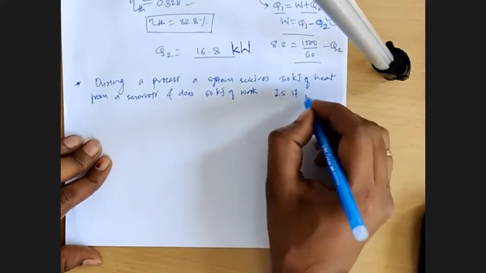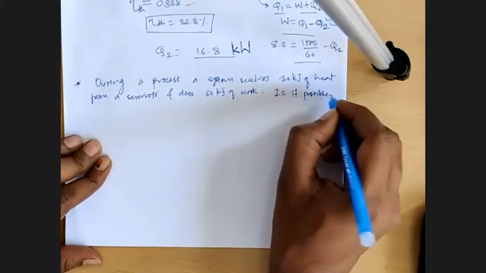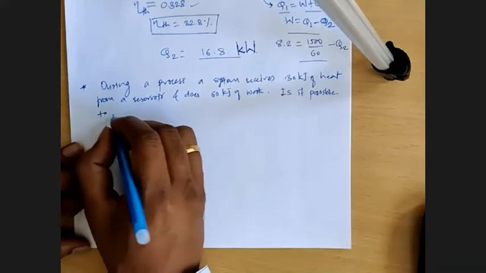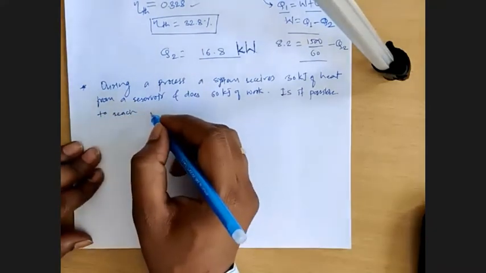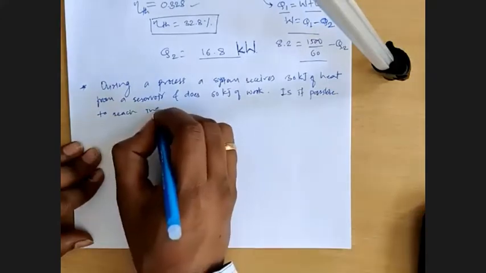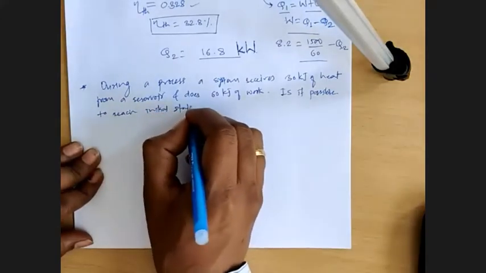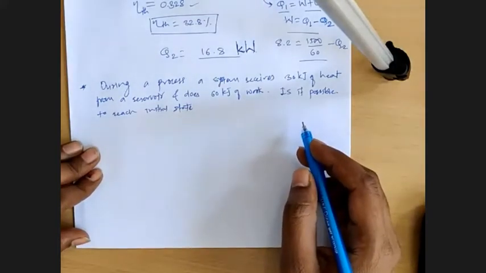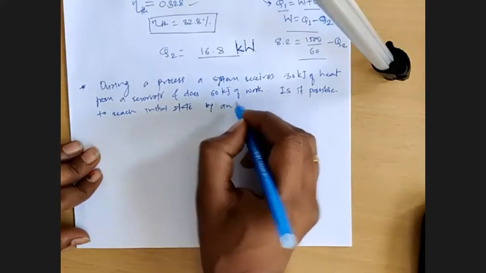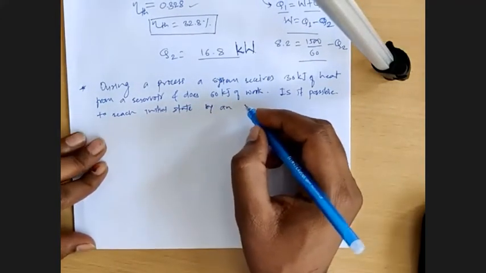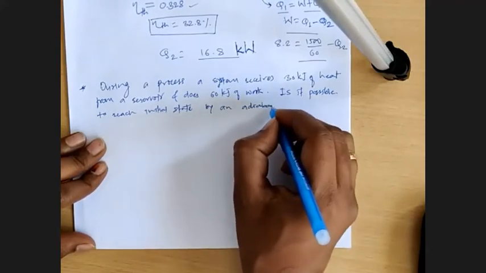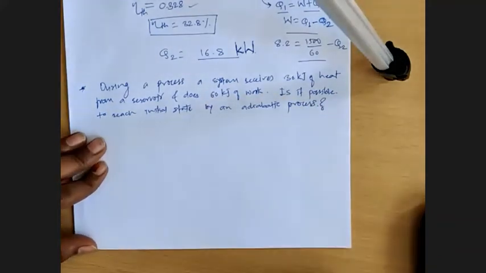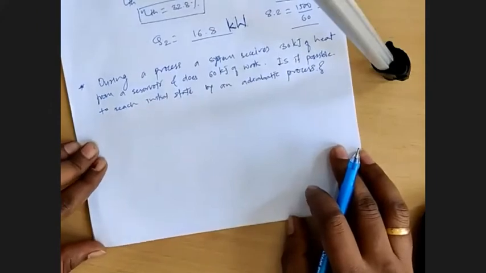Is it possible to reach the initial state by an adiabatic process?